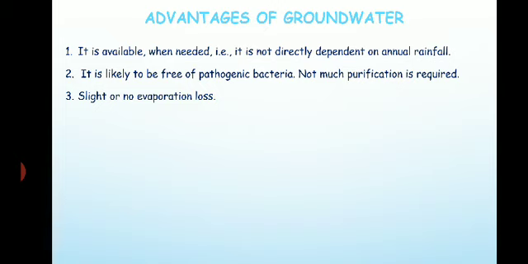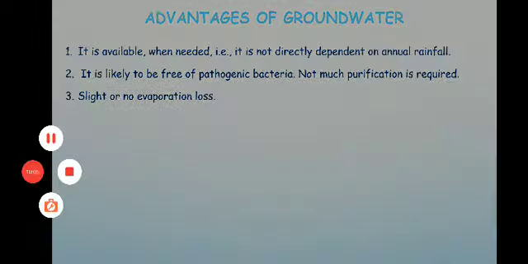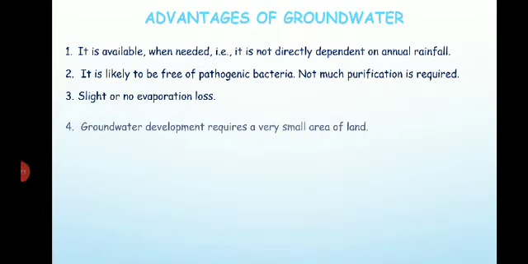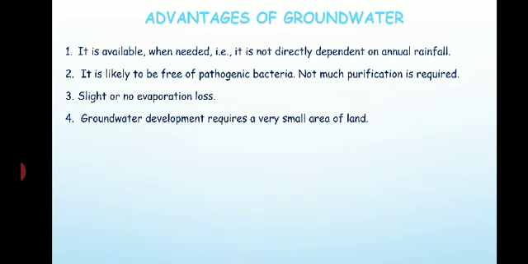Then there is slight or no evaporation loss, right? This we had discussed when we were talking about the hydrological cycle. So evaporation losses are very less compared to the surface water. Then the groundwater development requires a very small area of land.